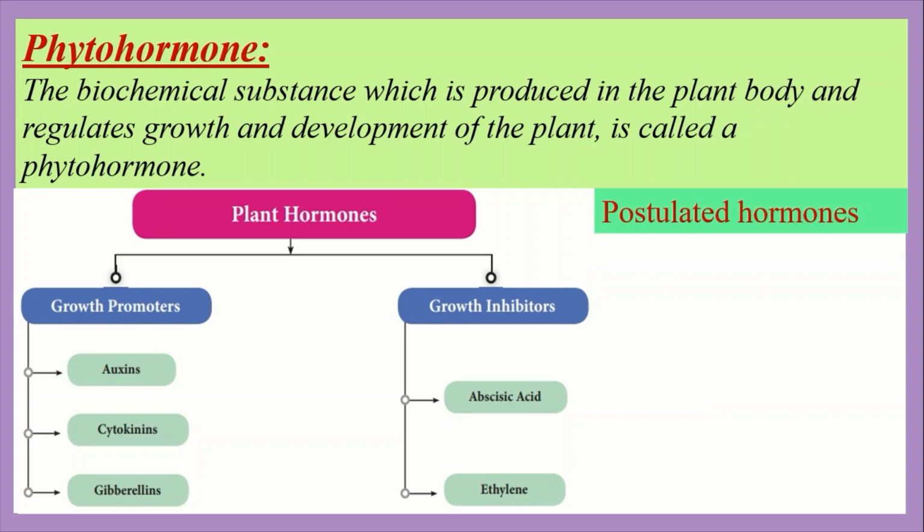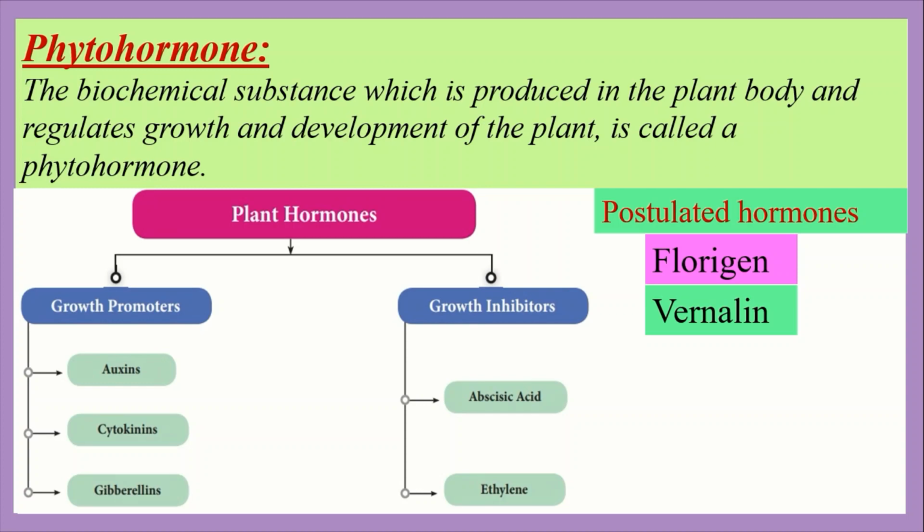Postulated hormones mainly help activities related to the development of flowers and reproductive organs. The postulated hormones are florigen and vanillin. Florigen and vanillin are formed in the leaves and translocated to the base of the petiole and transform the vegetative buds into floral buds. So these two hormones help a plant in its flowering.